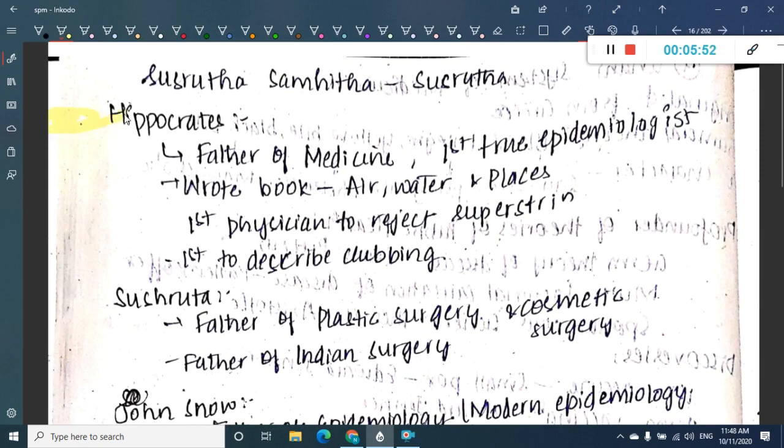Then some important points about Hippocrates. Hippocrates is called the father of medicine. He is the first true epidemiologist.